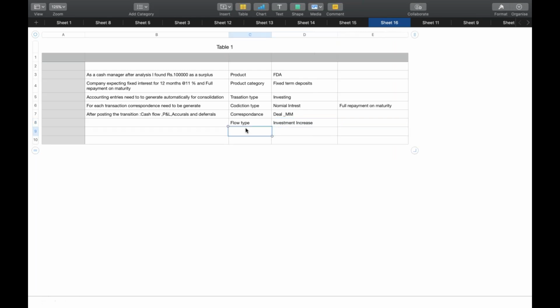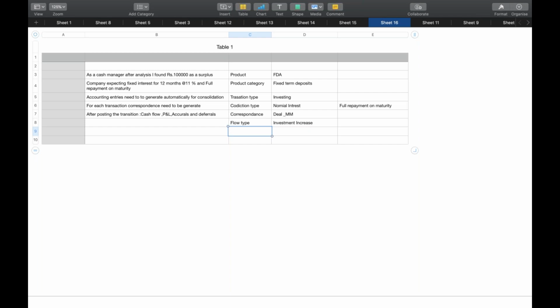Then there is one more point. Accounting entries need to be generated automatically for consolidation, meaning under which accounting principles we are valuing our financial instrument, we need to maintain, which is called general valuation class. In order to get this general valuation class, you need to create the GL accounts and assign these GL accounts to your product type.